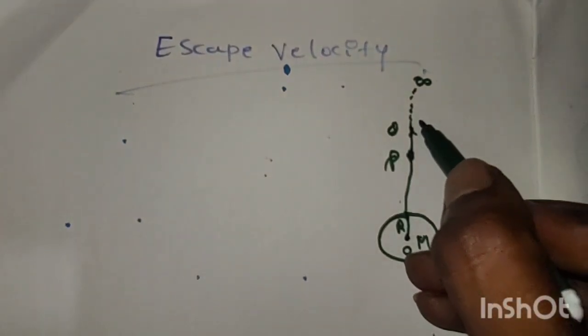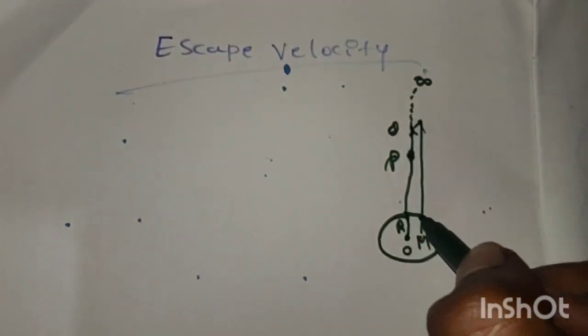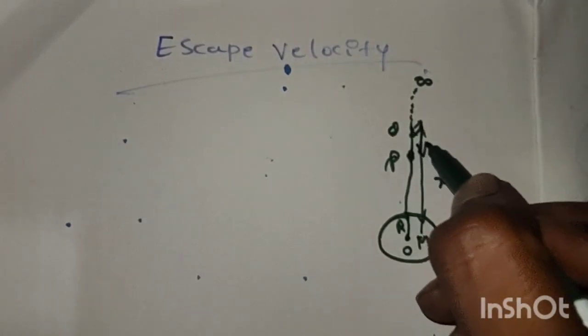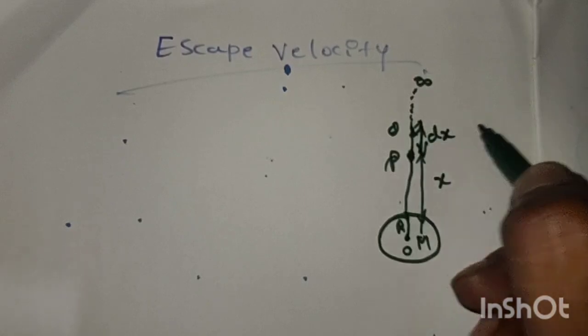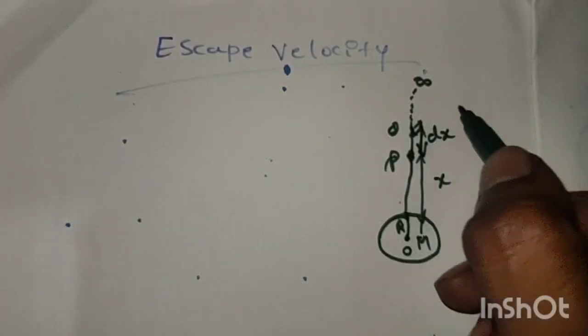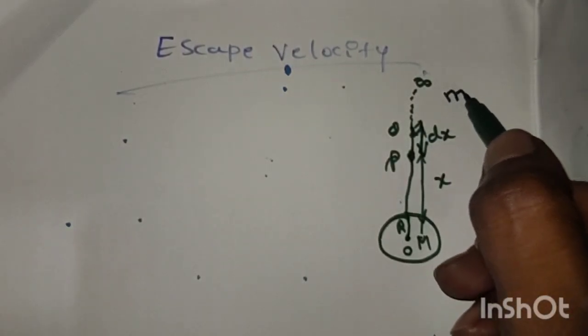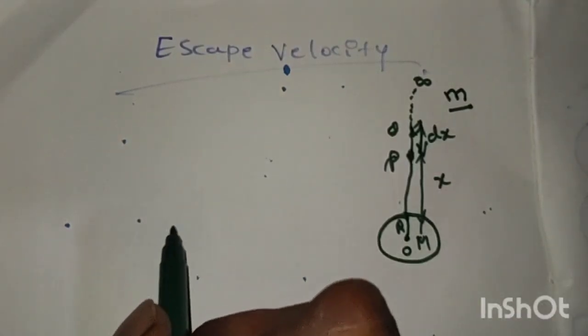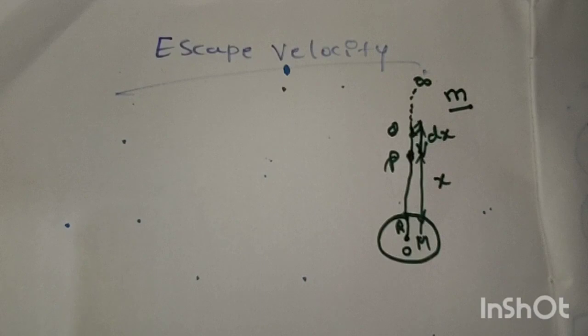The total distance is considered as x, and this small element from P is dx. The mass of the body is considered as small m. Consider the Earth to be a sphere of mass M and radius R.